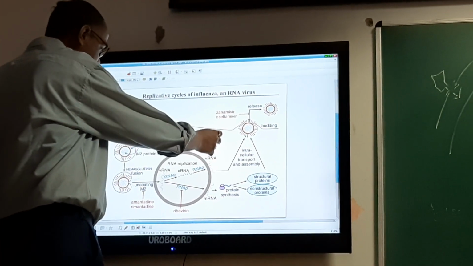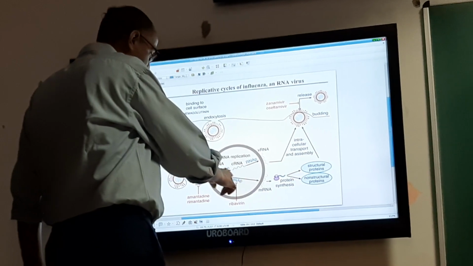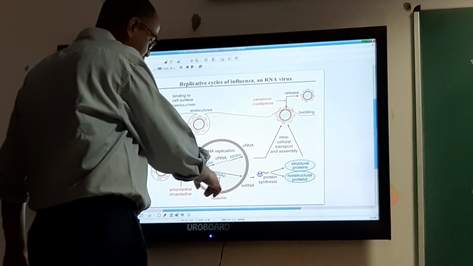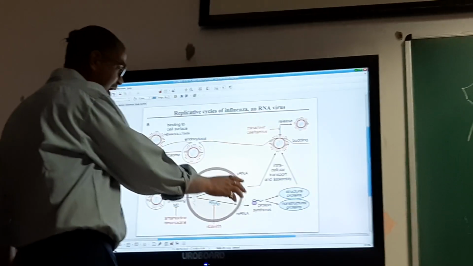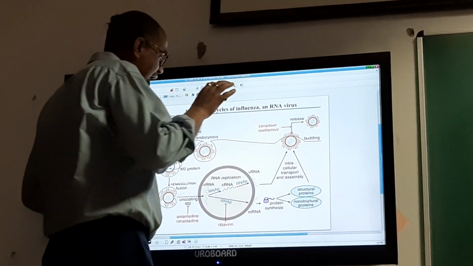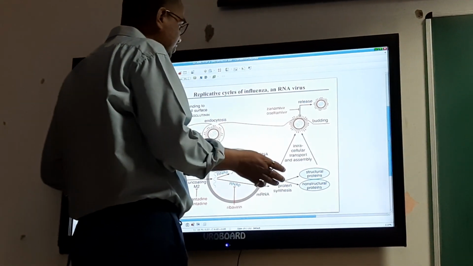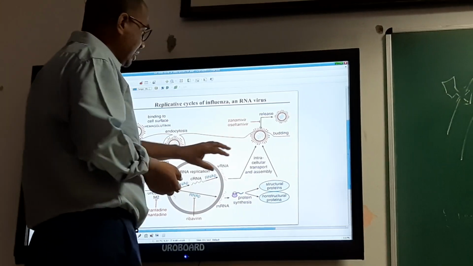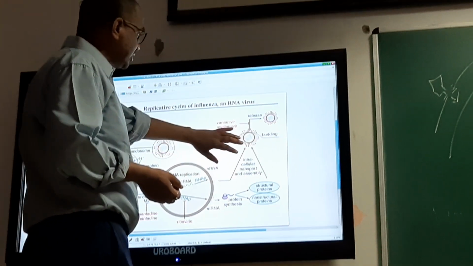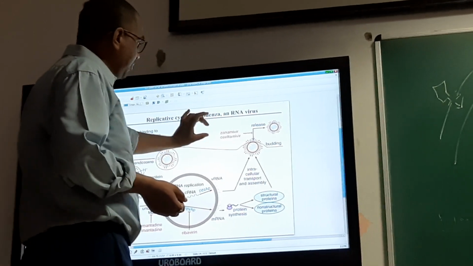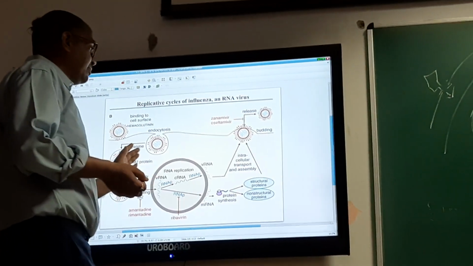cRNA, and again, in the second step, RNA polymerase gives rise to mRNA and leads to formation of structural and non-structural proteins. Both of them combine, and when they combine they form intracellular transport and assembly, and this is inhibited by zanamivir and oseltamivir.